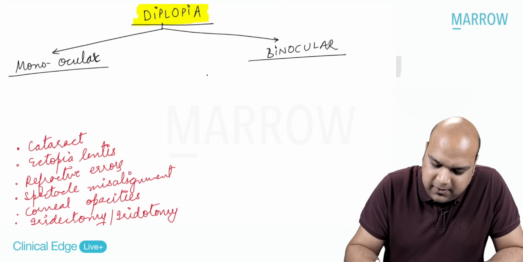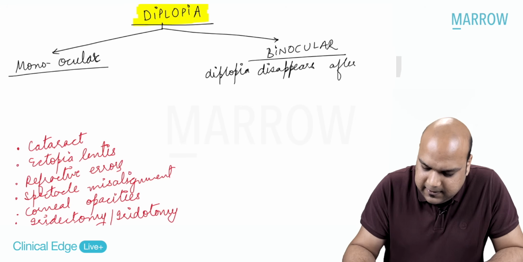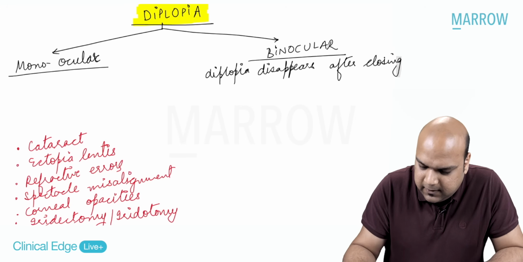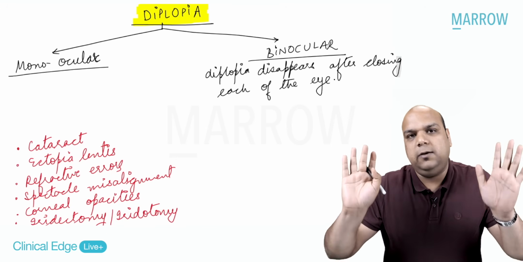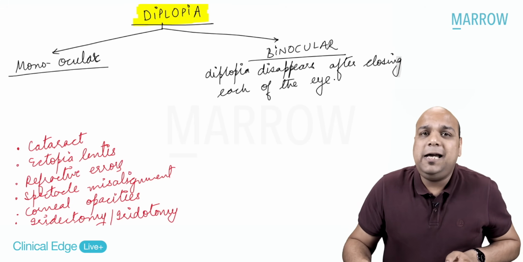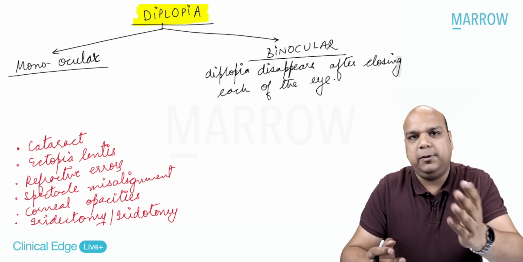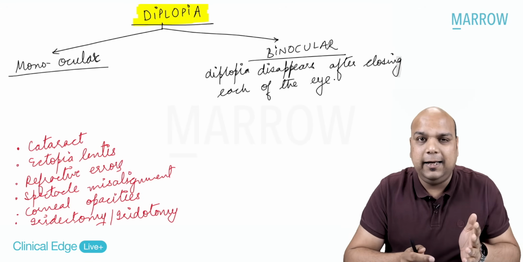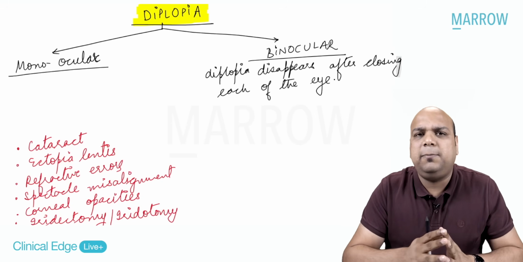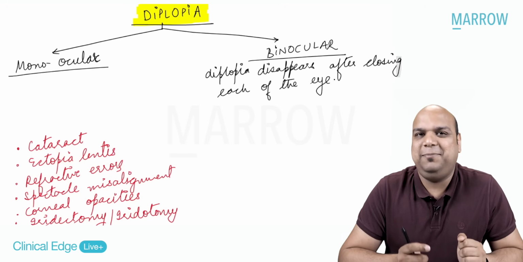Binocular diplopia is if the diplopia disappears after closing each of the eye. Meaning what? Meaning, if I have binocular diplopia, when both my eyes are open, that means my binocular vision is there, I will complain of diplopia. But as soon as I close my left eye or I close my right eye, any of the eye, each eye, my diplopia disappears. So I say I have diplopia only when I have binocular vision. That is why it is called binocular diplopia.